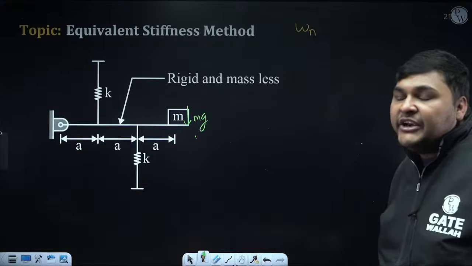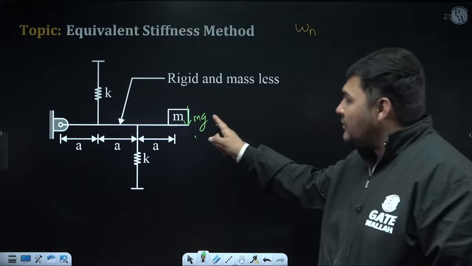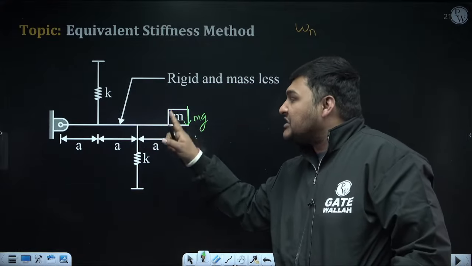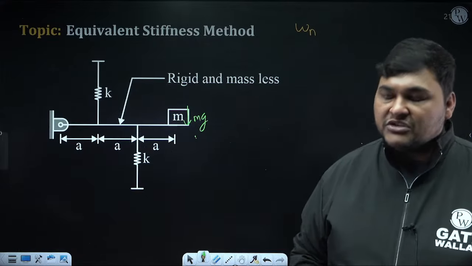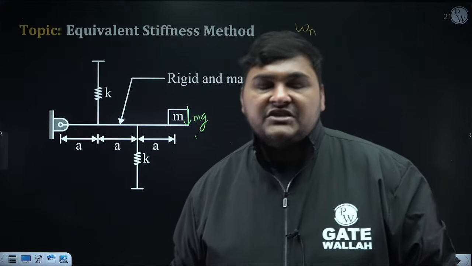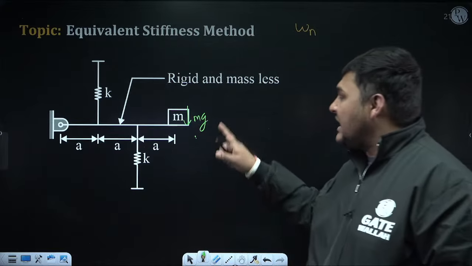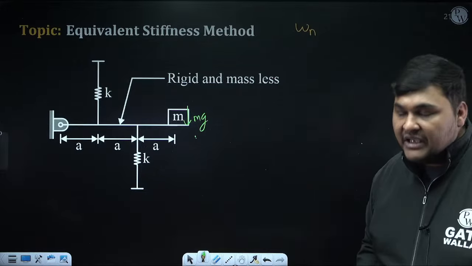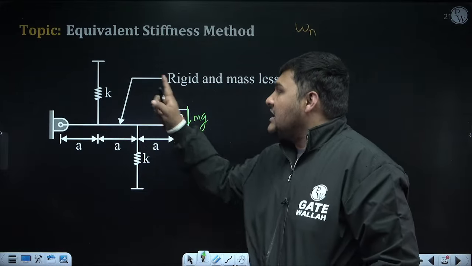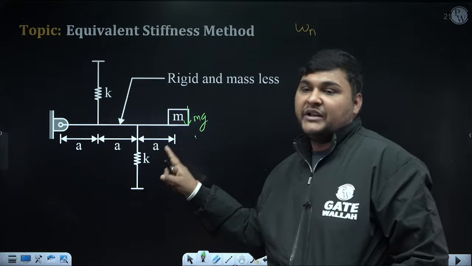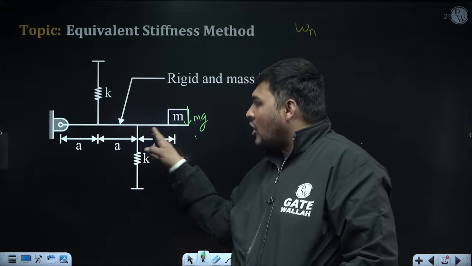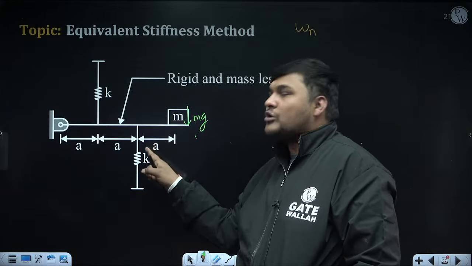So can I say, due to the weight of this mass, weight will always act in vertical direction, but due to the weight of this mass, there will be static deflection in the spring. This I already discussed earlier. Whenever weight is acting in the direction of vibration, here it is acting in the direction of vibration, but if due to that weight there is a static deflection in the spring, and here it will occur, this you can tell by imagination, because this system cannot be in this position without the support of this spring.